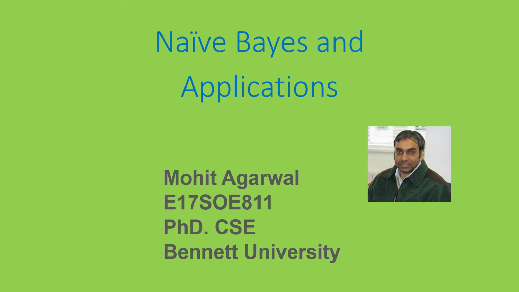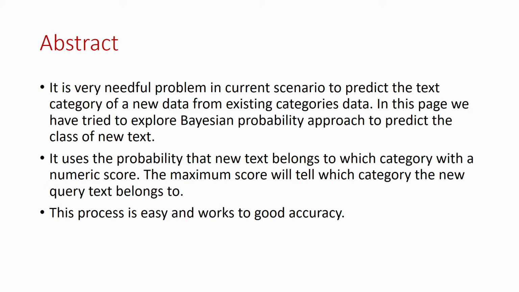I am doing PhD from Penn University, Noida, Greater Noida, and I am trying to explain Naive Bayes and its applications. This is some theory and some examples. The abstract is that it is a very needed problem in the current scenario to predict the text category of new data from existing text categories.